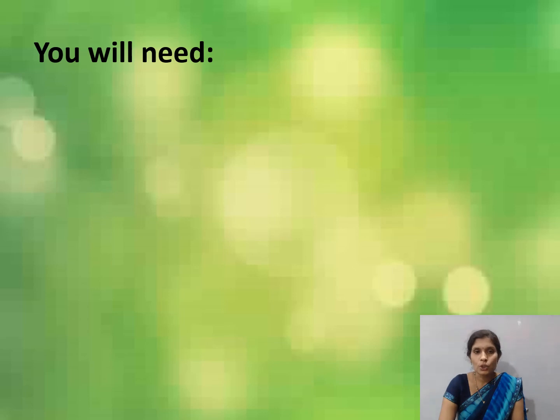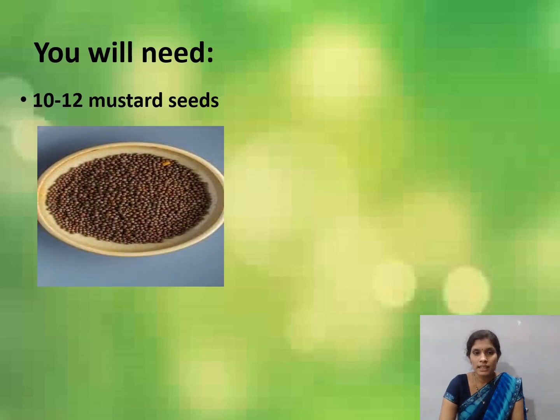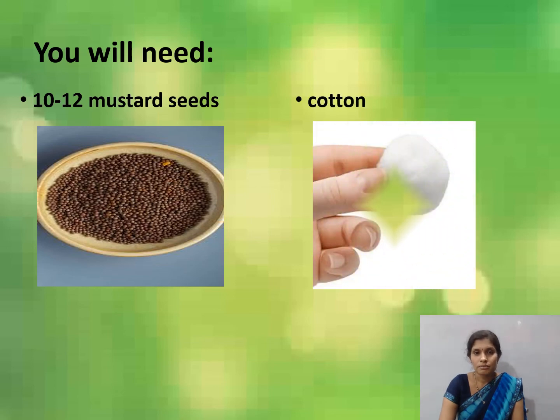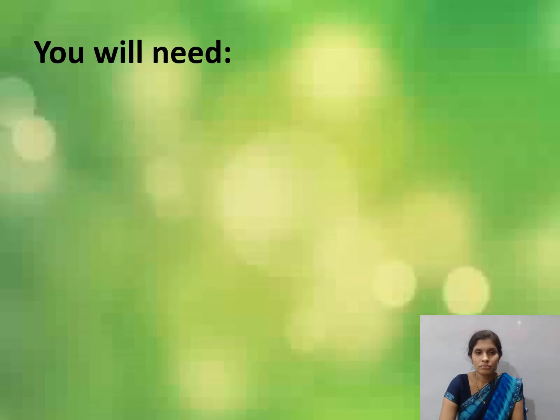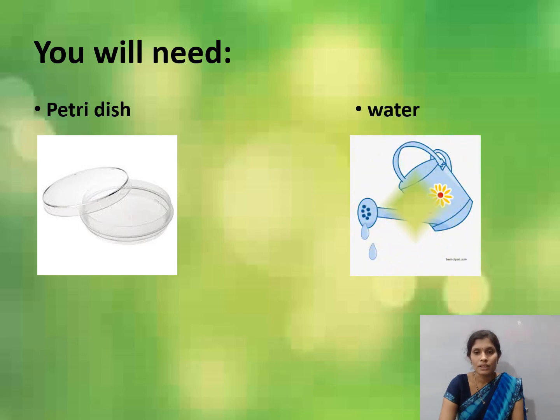For this, you will need 10 to 12 mustard seeds. Then cotton. Next, you need a petri dish. Then water.